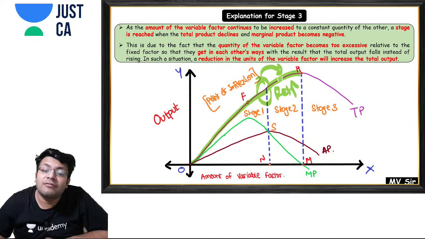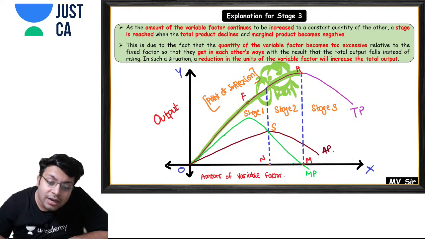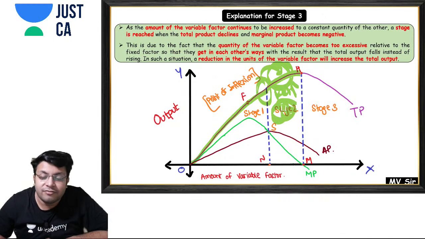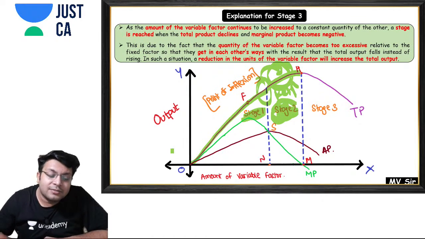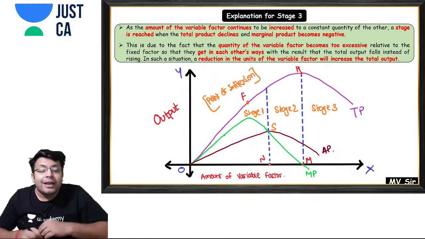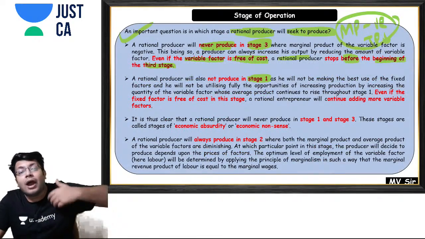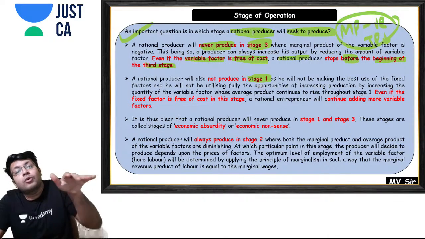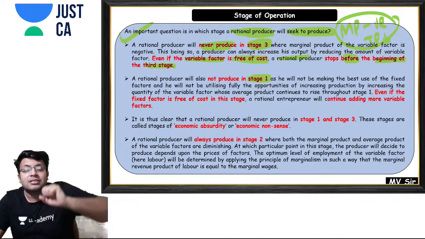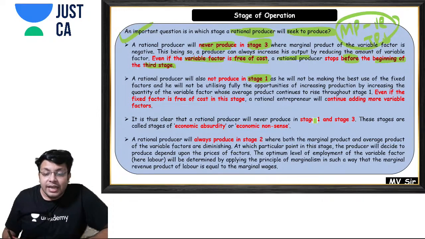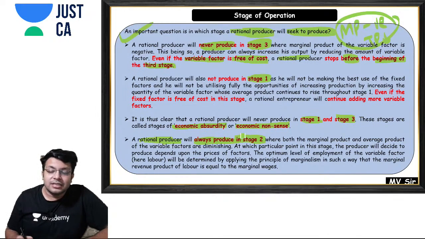A rational producer will always try to produce in stage 2 itself, because if he is producing in stage 1, then he should try to hire more of the variable factor in order to increase his production and come into stage 2. So see, stage 1 and stage 3 are called economic absurdity or economic nonsense, and a rational producer will always produce in stage 2 for the reasons which I gave you.